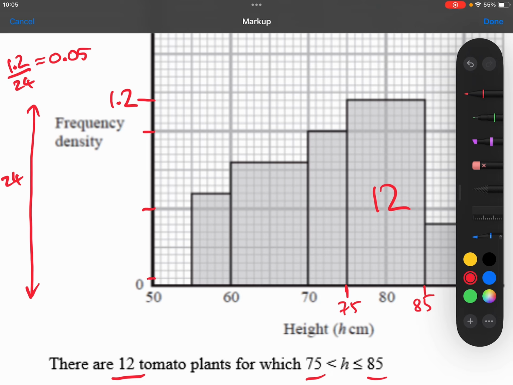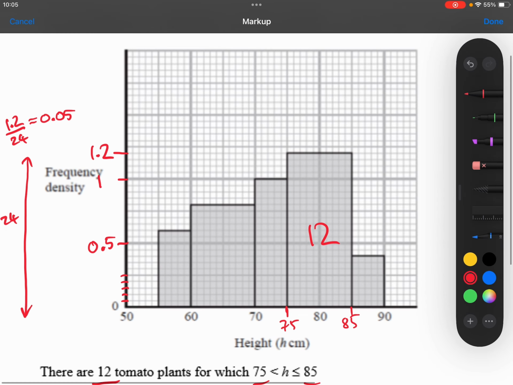So each little square here is 0.05. So 10 little squares will be 0.5. So this will be 1. This would be 1.5. This will be 2. This would be 2.5. So I've got my scale there.